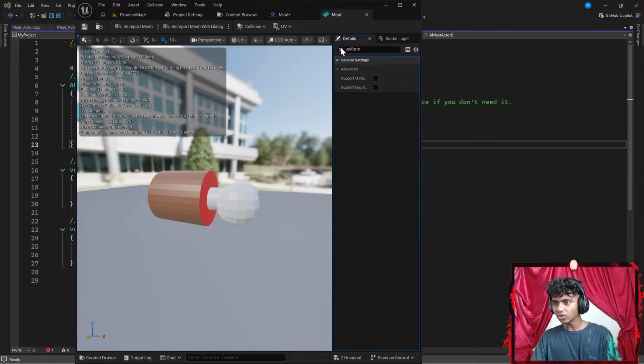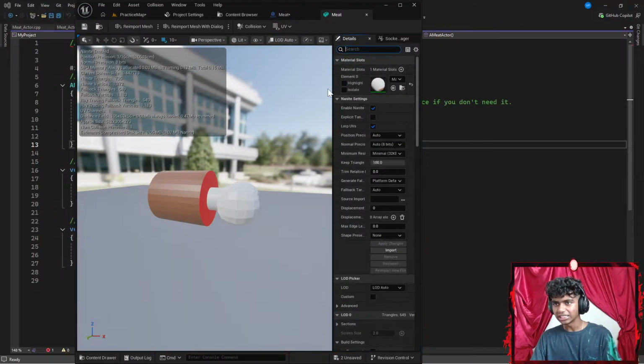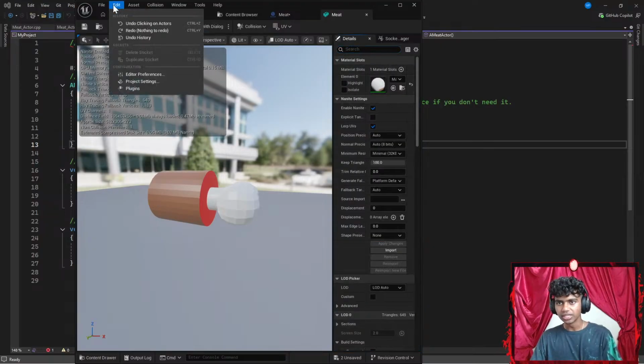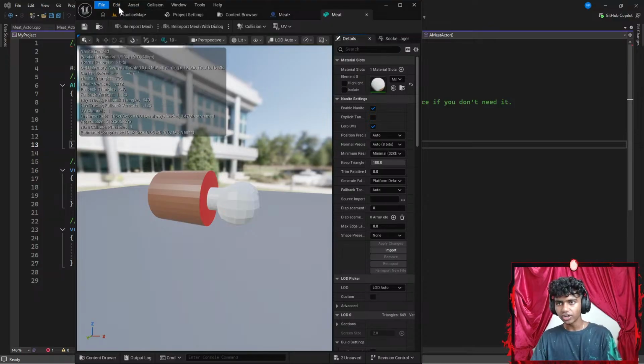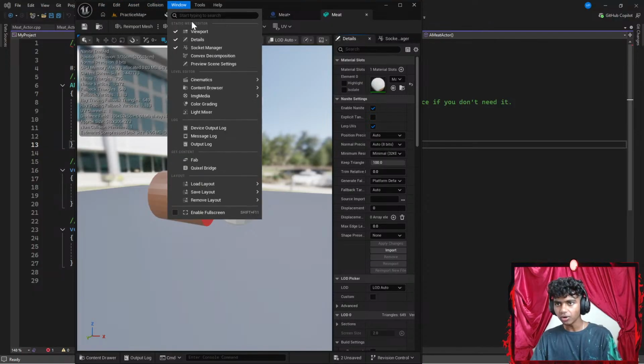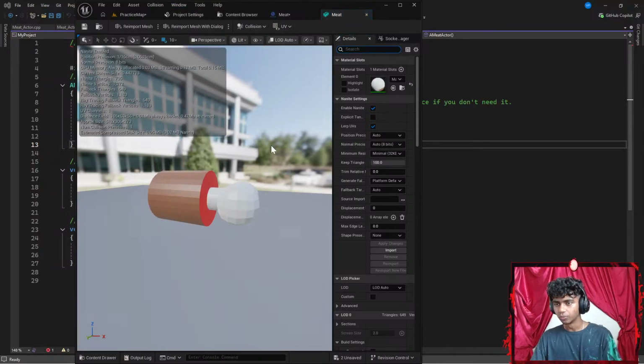Okay, that said, did I have to go to uniform mesh here? Because this still feels like details. How do you go to viewer? Is it somewhere in the editor? I'm pretty sure not. Should I go to something like window? I see a viewport here. Is viewer the same as viewport? Okay, uniform mesh. Did I just miss it?